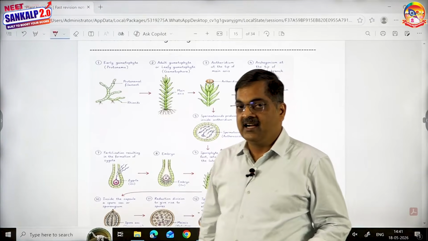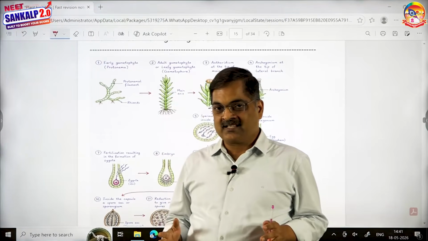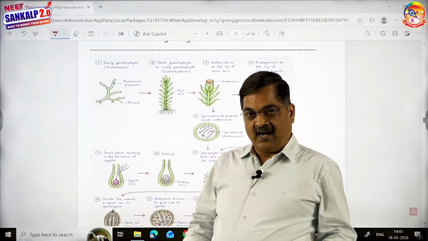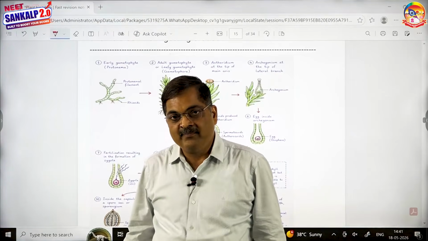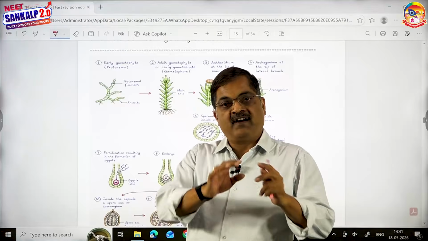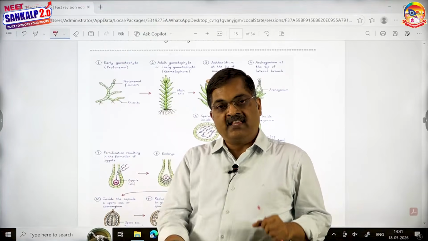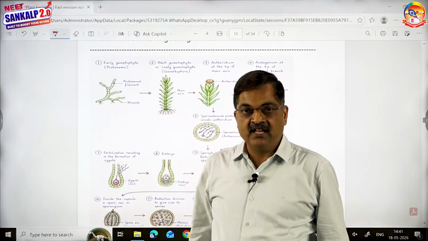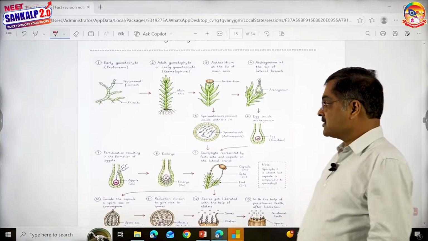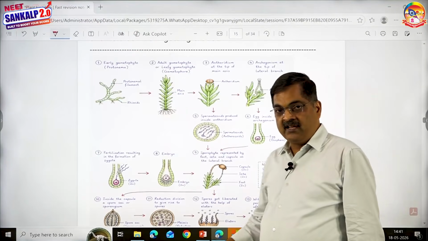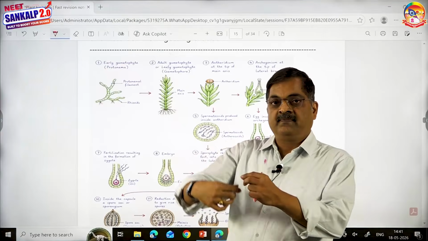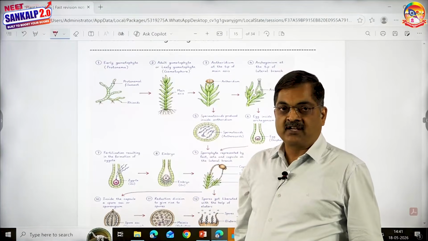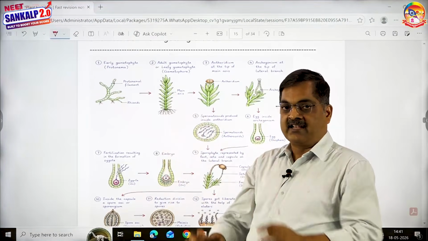So it's very clear that when it comes to mosses, the gametophyte is dimorphic. What is the meaning of dimorphic? Young gametophyte is filamentous and the adult gametophyte is leafy. That point is important. And what is the meaning of leafy? It contains multicellular rhizoids, root-like structures. It contains a stem-like structure, and it contains leaf-like structures.